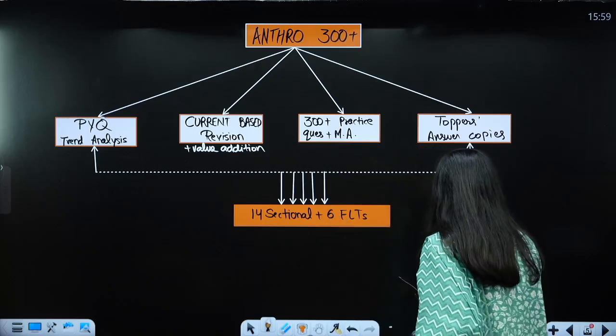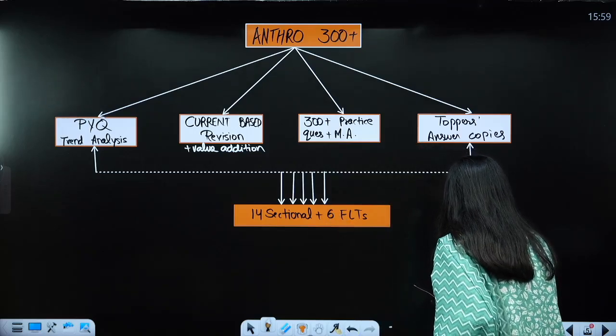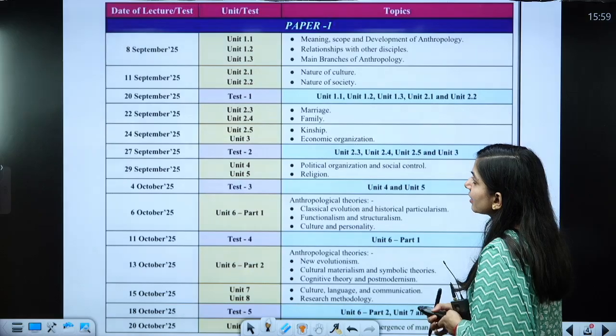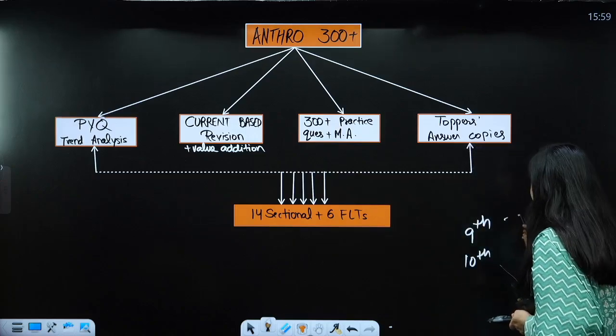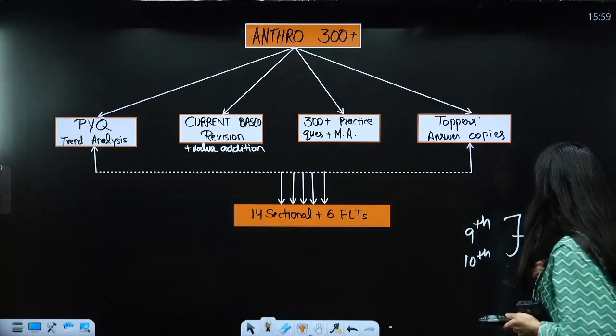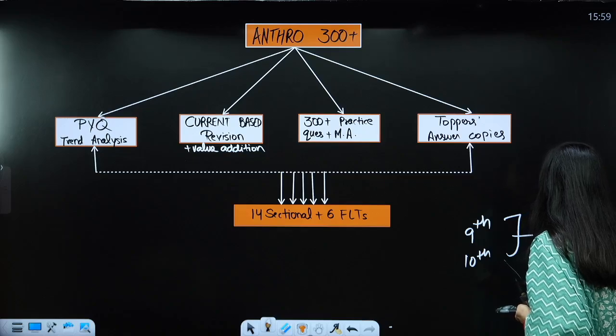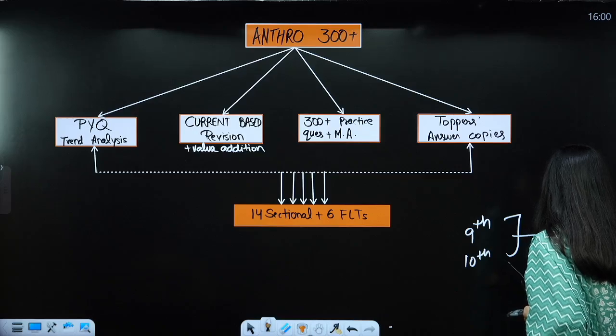Then on 9th of September and 10th of September, there is a break. Here you can see 9th and 10th, there is a break. What to do during that break? During that break, you need to prepare your smart short notes.